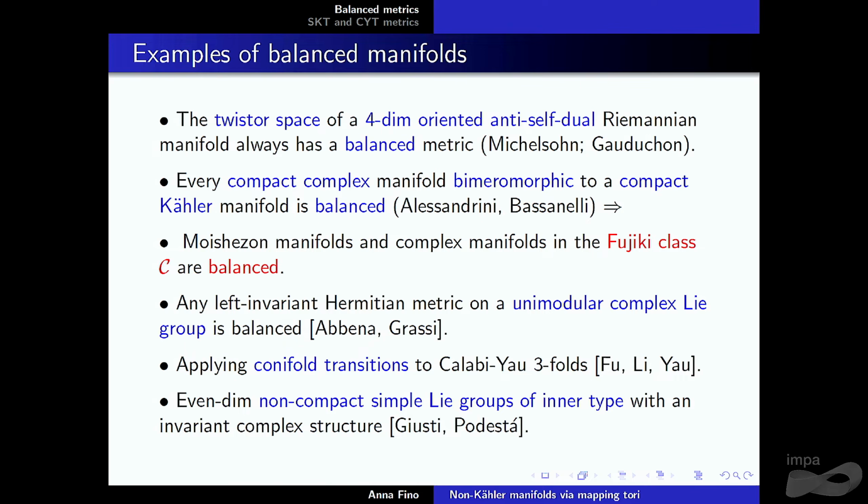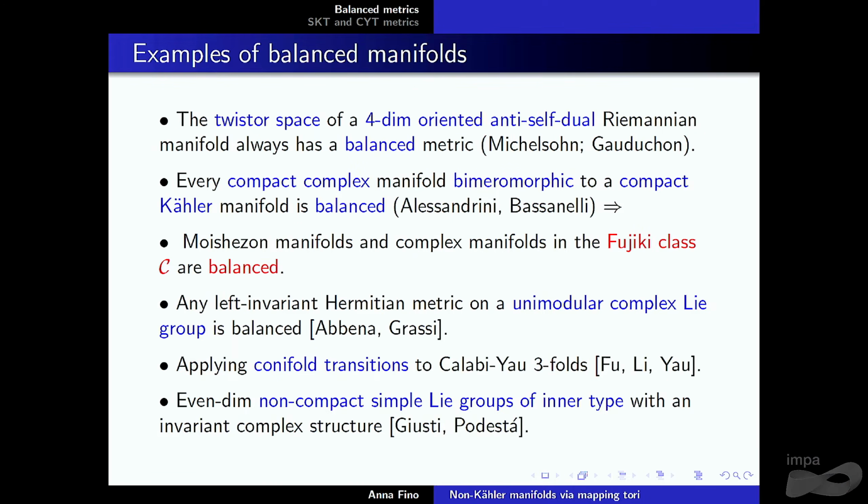And this is a non-compact simple Lie group of inner type. I will not say much about that, but in the same paper, they prove that they cannot have SKT. So also for this case, the conjecture is confirmed. For the twistor space, the conjecture was confirmed by Misha. He showed that it cannot be pluriclosed.